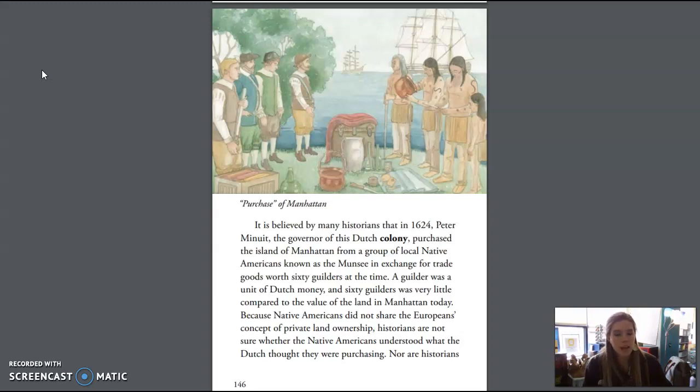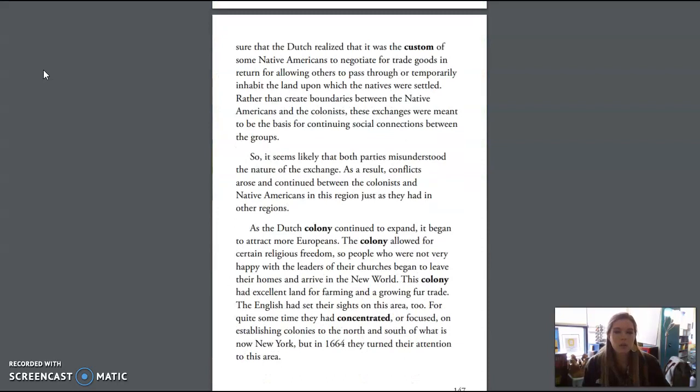Because Native Americans did not share the Europeans' concept of private land ownership, historians are not sure whether the Native Americans understood what the Dutch thought they were purchasing. Nor are historians sure that the Dutch realized that it was the custom of some Native Americans to negotiate for trade goods in return for allowing others to pass through or temporarily inhabit the land upon which the natives were settled. Rather than create boundaries between the Native Americans and the colonists, these exchanges were meant to be the basis for continuing social connections between the groups. So it seems likely that both parties misunderstood the nature of the exchange.